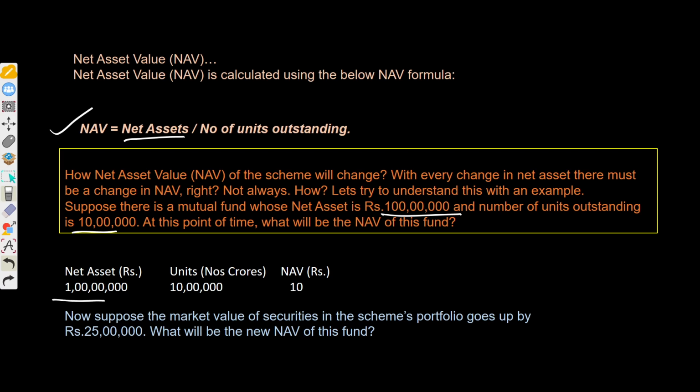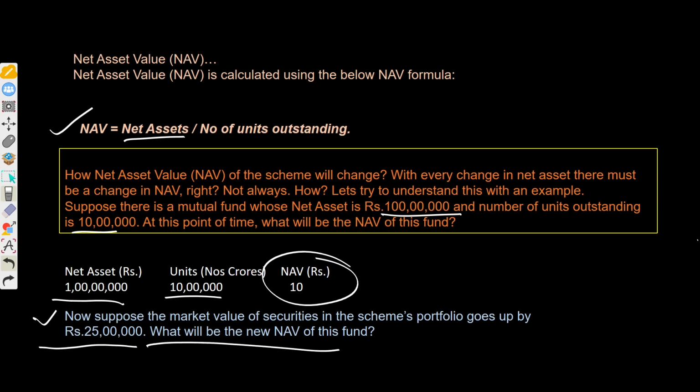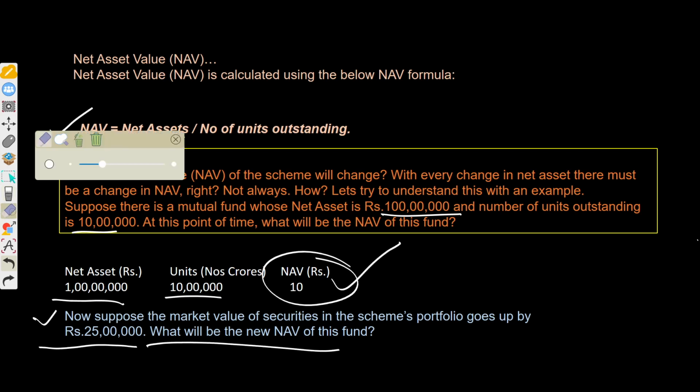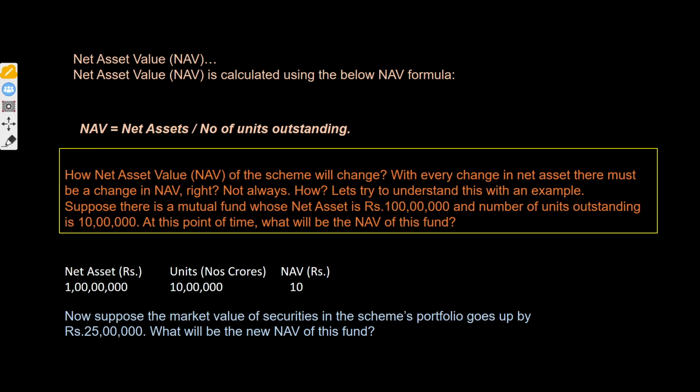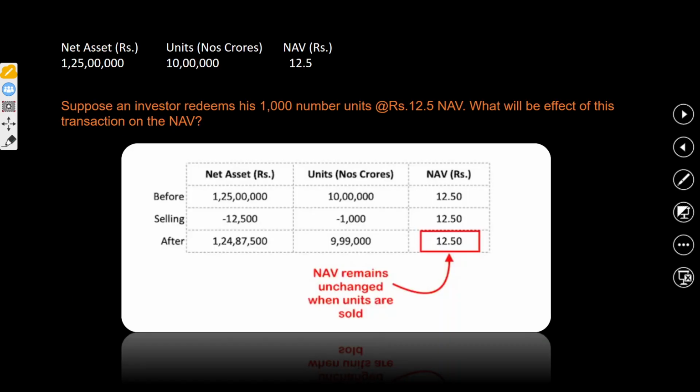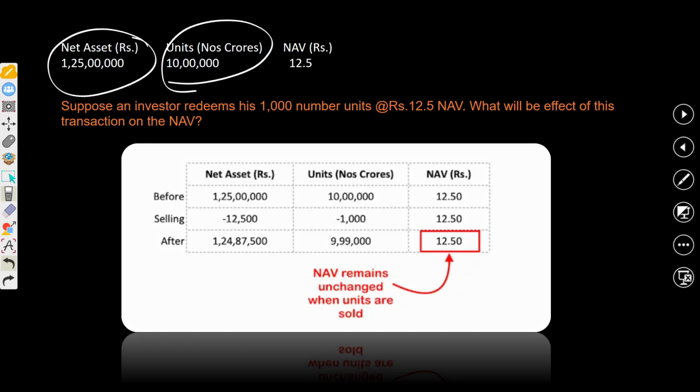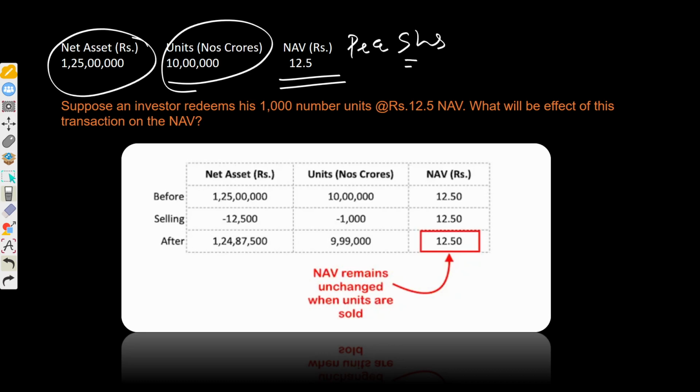At this point in time, what will be the NAV of this fund? You have total assets and total units, so the NAV per share would be 10. Now suppose the market value of the securities in the scheme's portfolio goes up by 25 lakhs. Of course, the price will change. Total assets have changed, and this affects the NAV per share. So capital gain directly creates impact on NAV.